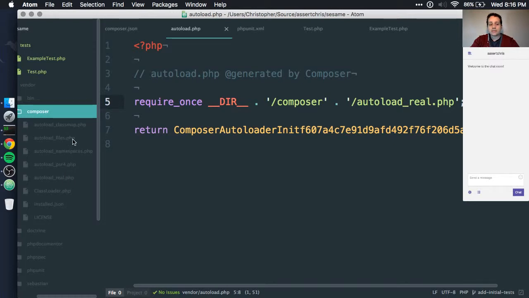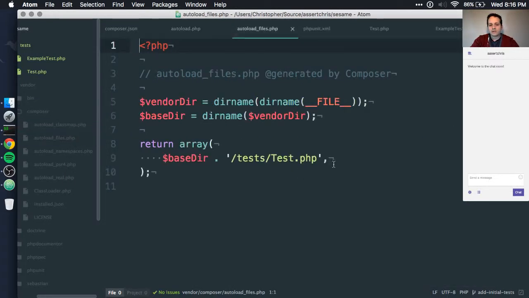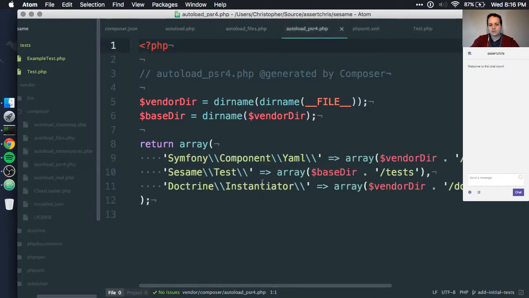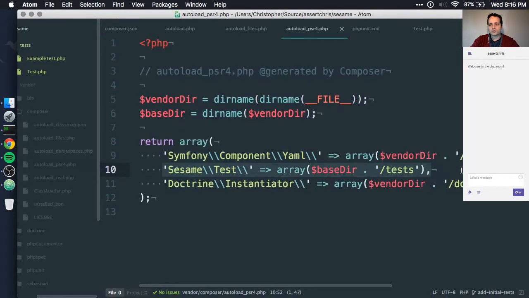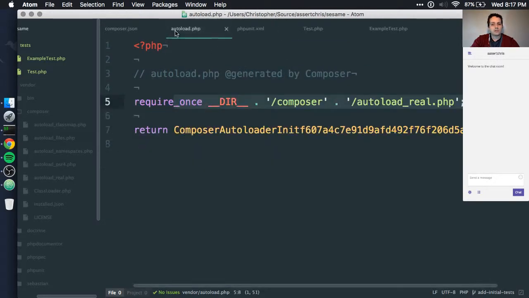So the ones that we've got in here: autoload files, we specified that in composer.json. Another is PSR-4, we specified this in composer autoload as well. We have these other things here because they are dependencies that are already installed as part of PHPUnit. Those dependencies have composer.json files, and they also list these directories as PSR-4 autoloadable. So that's why this automatically generated autoloader includes them as well. They're dependency autoloads. But this is one we've put in composer.json. That's how it got there in the first place.